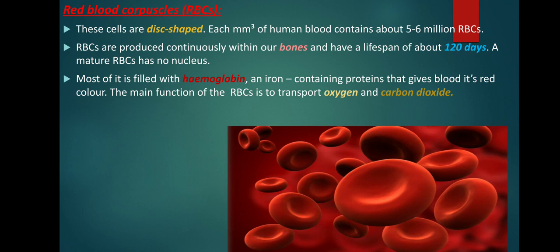The first type of blood cells are the erythrocytes, or as they are commonly called, red blood cells. These are the most numerous of the three types of blood cells and they are unique in that they contain no nucleus. Red blood cells function as a transportation system.